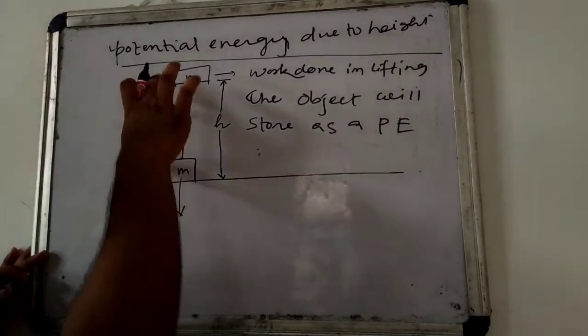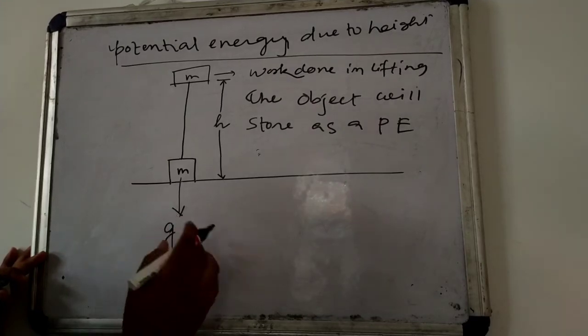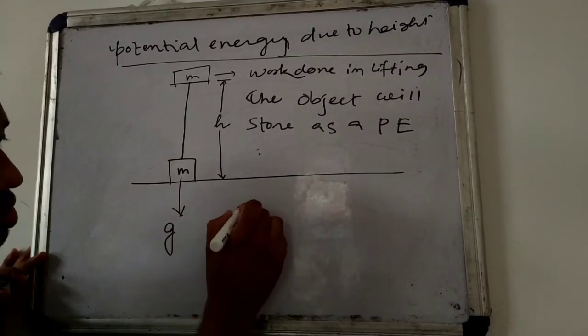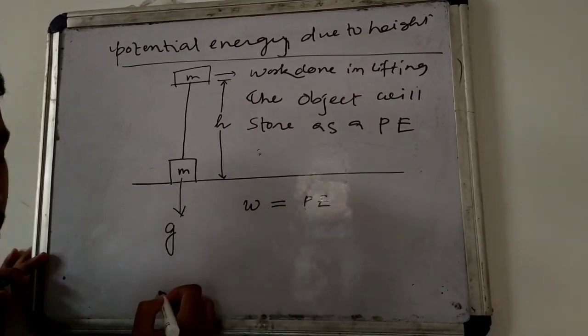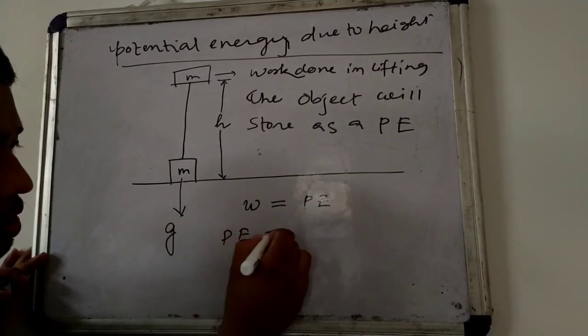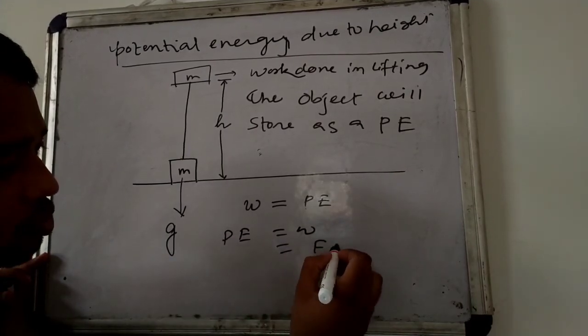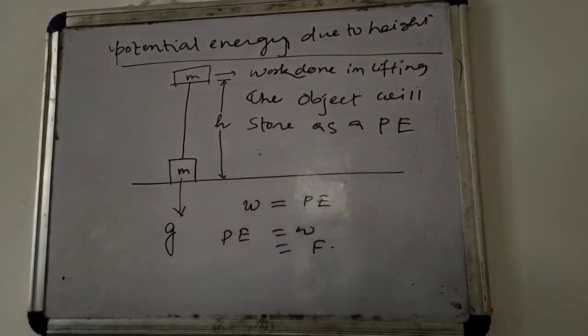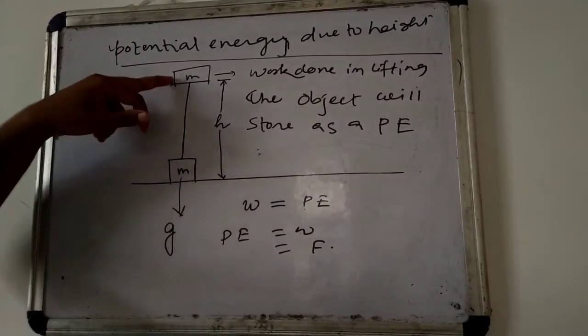Now that potential energy in this case will be how much? Initially this work done will be equal to potential energy, or potential energy equals work done. So work done equals force into displacement. Displacement is this height, that means up to height h we lift the object.